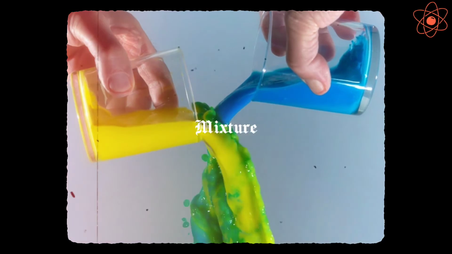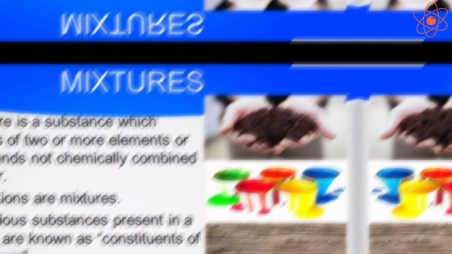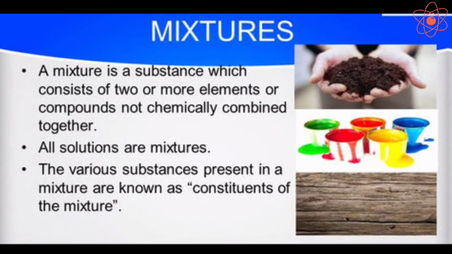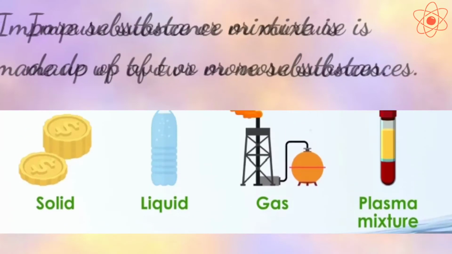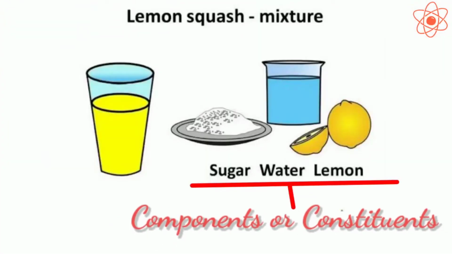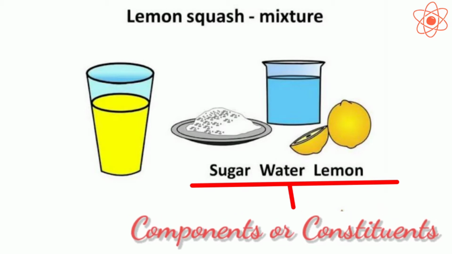Today's topic is mixture. Substances which are composed of two or more substances in any proportion are called mixtures. Mixtures are also known as impure substances. The various substances present in a mixture are called its components or constituents.